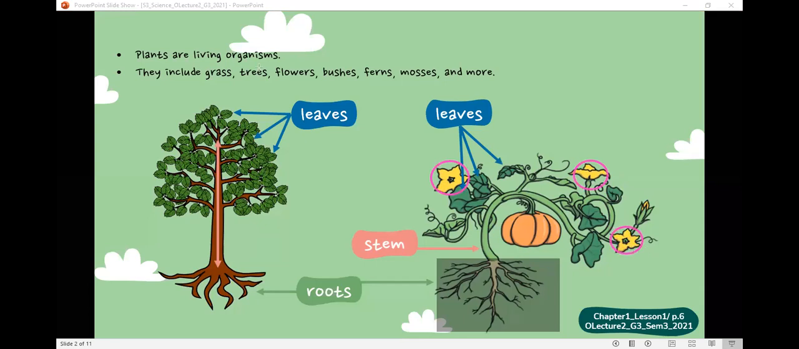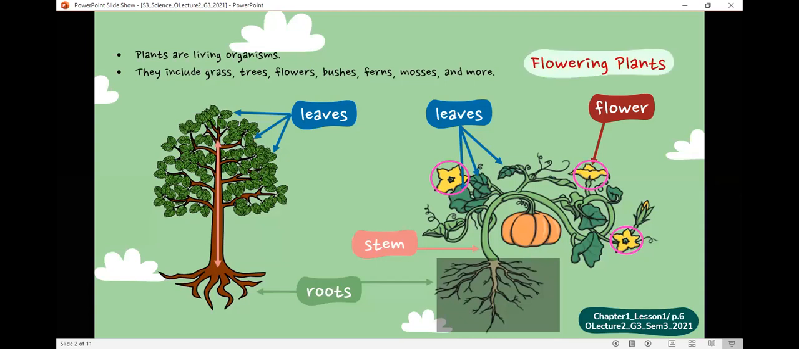These are the flowers. Thank you. Good job, Celine. So guys, Celine said that the yellow parts of the pumpkin plant are the flowers. So is the pumpkin plant a flowering plant or a non-flowering plant? A flowering plant. Good job. That's right.